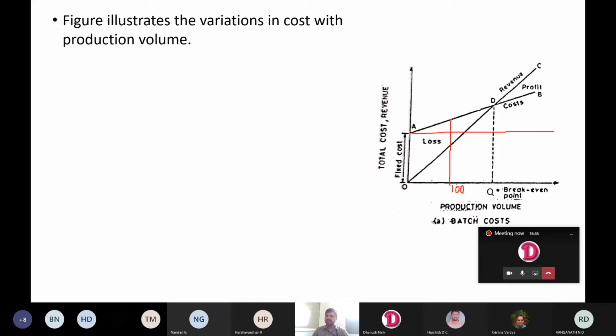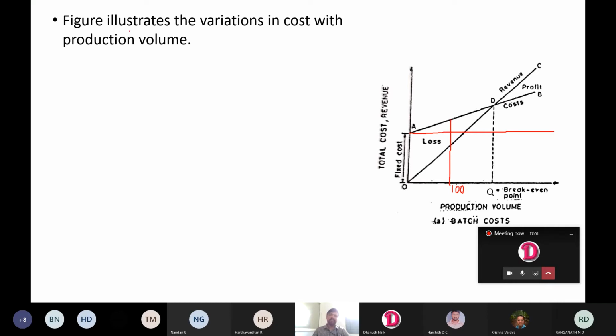From this point to this point it is fixed cost. Like that you can go on calculating fixed and variable cost at different production volumes.